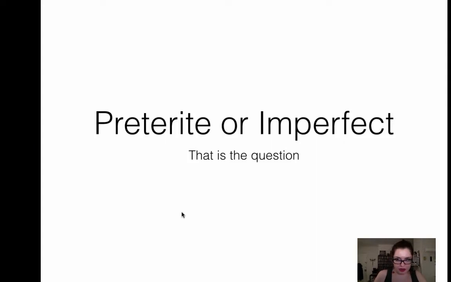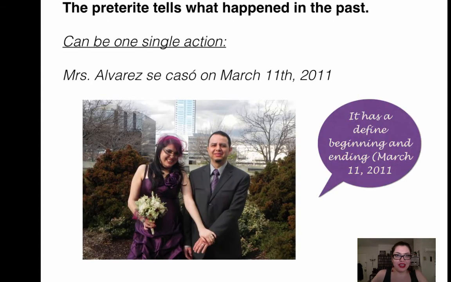Preterite or imperfect? That is the question. The preterite only tells what happened in the past. For example, Miss Álvarez se casó on March 11th, 2011. This was only a single action. It happened in March 2011. That's why you have to use the preterite tense.